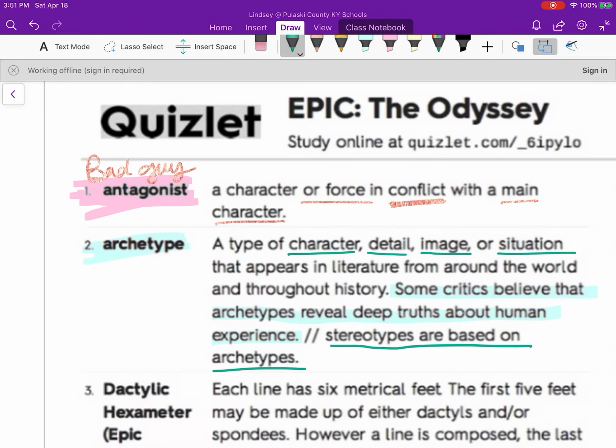Stereotypes are also based on archetypes. So if you can think of a stereotypical person, like a crazy cat lady, and I only say that because again my cat is with me today to do this, you could probably all list some similar qualities. Well, that's based on some kind of archetype. They're different in that archetypes are typically neutral and stereotypes are typically negative. We want to stick with archetypes, not stereotypes.